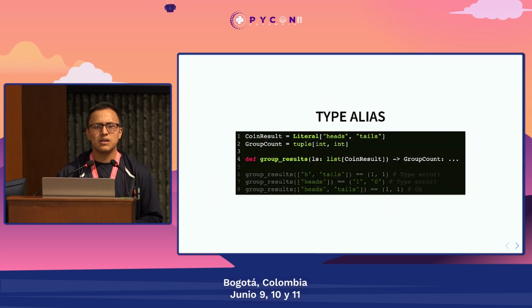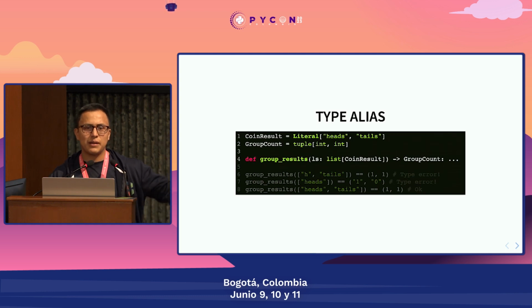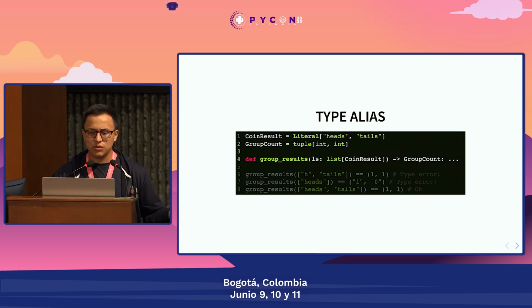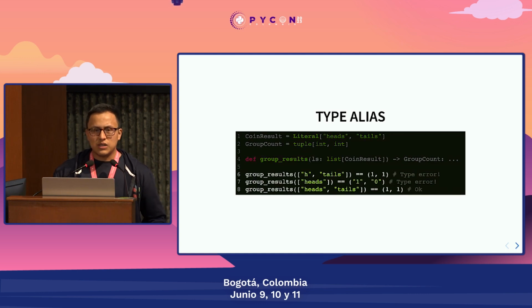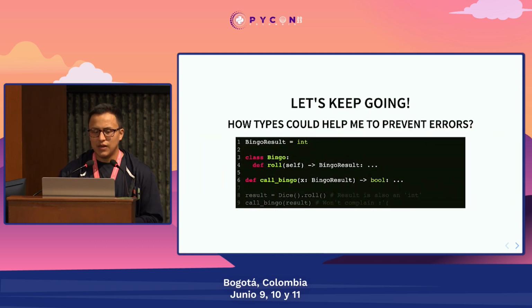We can use type aliases, and type aliases basically give a name to our types. So in this case, Result is the literal string that we were talking about. Also, we have a GroupCount that is a tuple of int, and then we can just use them in our functions, or our methods, or classes, or whatever. And of course, the type checker is going to complain if we pass a list that is not the one that we want, or if we're trying to use it with results that are not the ones about the types that we are working with. It's going to say that everything is okay if the types are okay. And let's keep going, because there are more things to talk about.